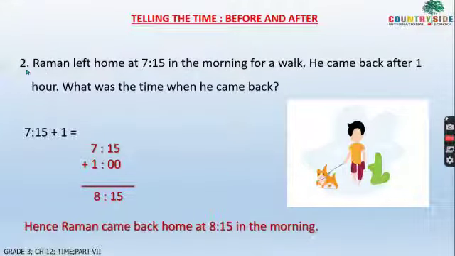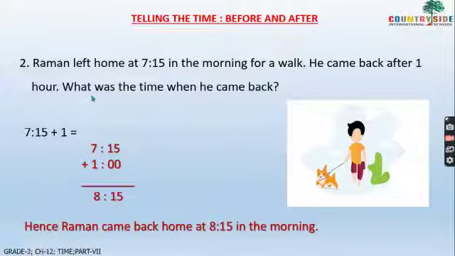Example number 2. Raman left home at 7:15 in the morning for a walk. At what time did Raman leave home? At 7:15 in the morning. He came back after 1 hour. Now it is directly given in the question, after. So when you see this word after, what do you have to do, children? You have to do addition over here.